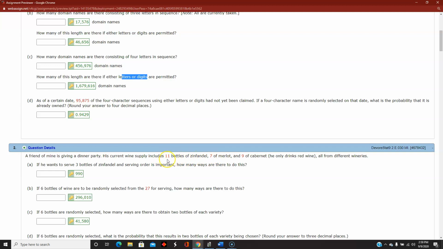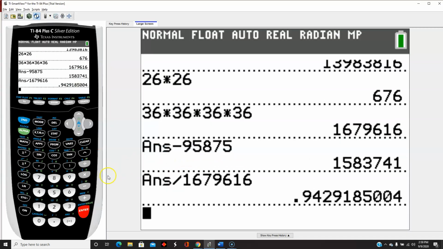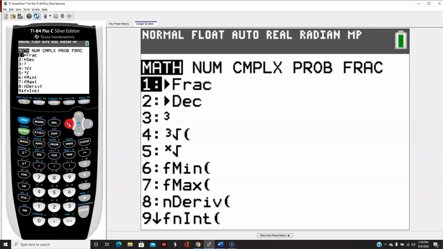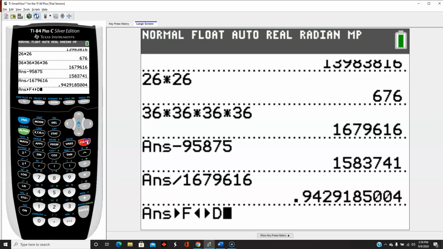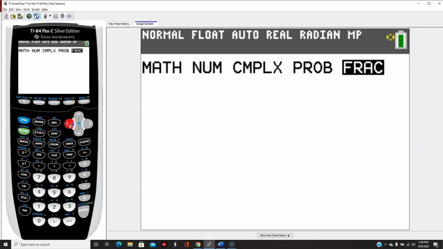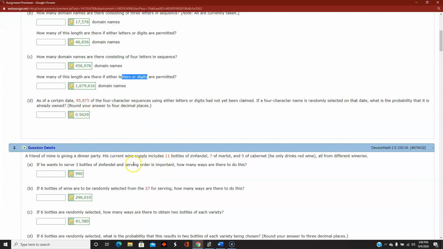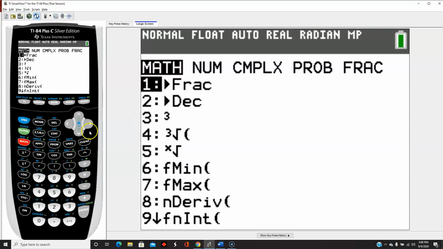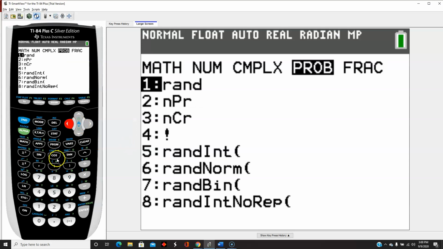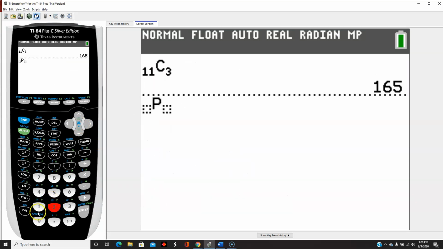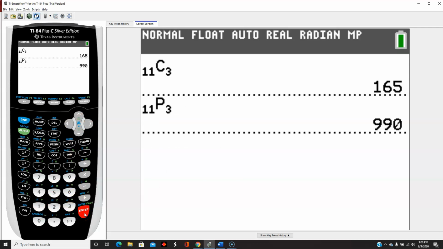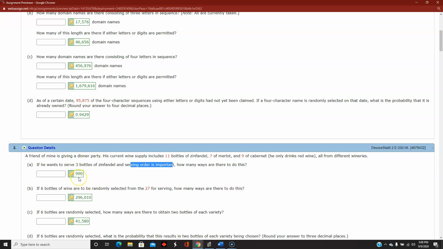Well, this says that I have 11 bottles of Zinfandel, so that would be math, probability, combinations. 11 bottles, and I'm choosing 3. Oh, wait a second. They said order is important. So I don't want combinations, I want permutations. Probability, permutations. 11 items, and I'm selecting 3. There's 990 ways that can happen. There's that answer right there.